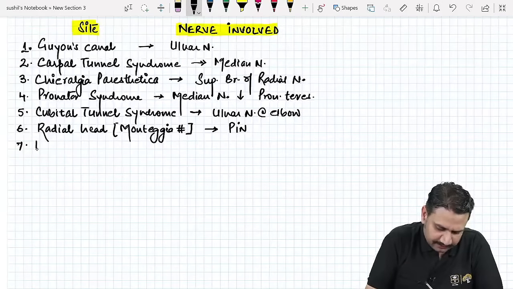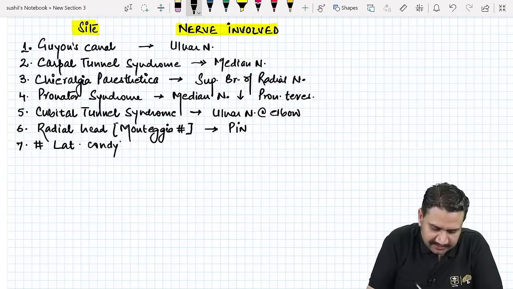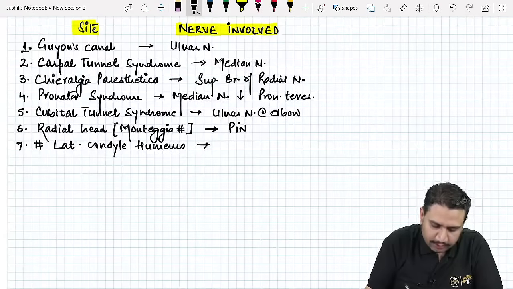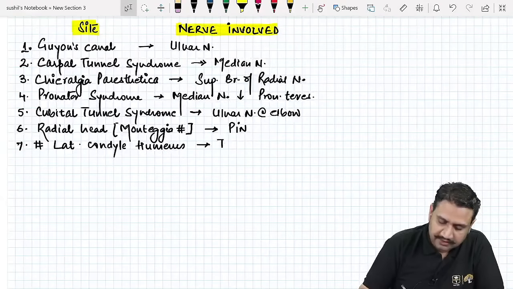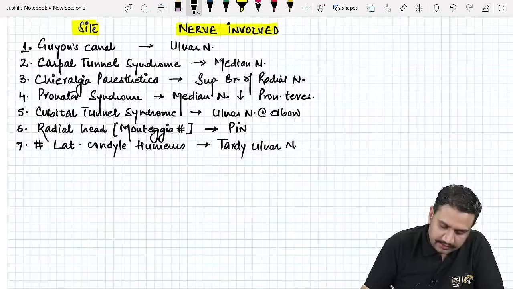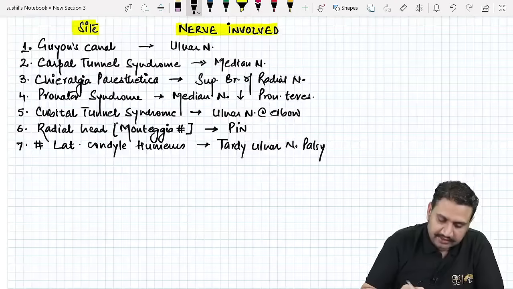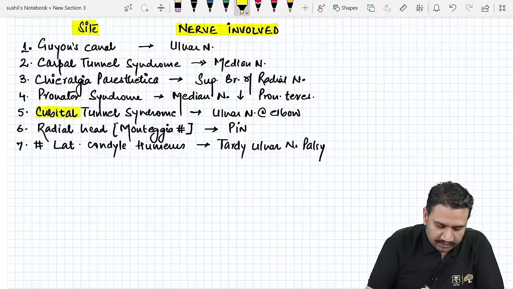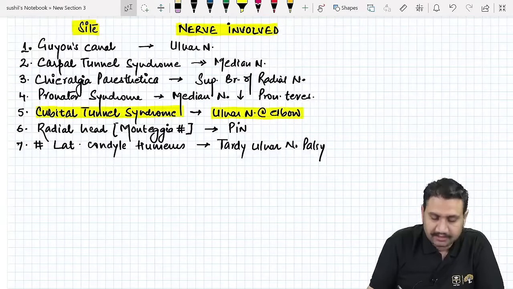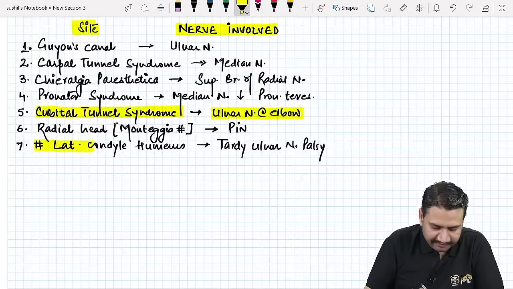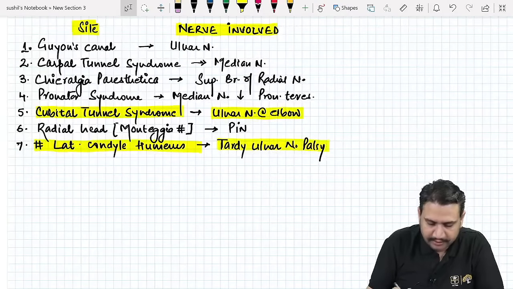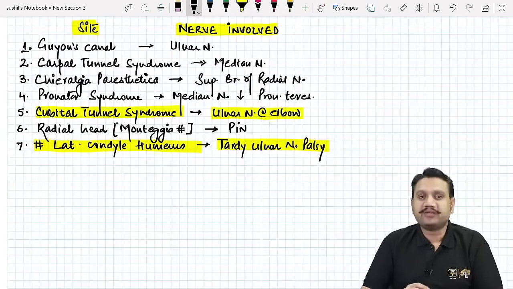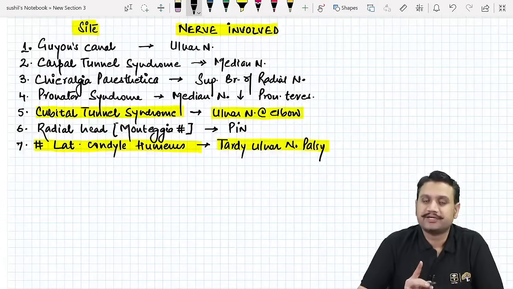Number 7, the fracture of the lateral condyle of the humerus. We have discussed that already in question number 1. If it goes into non-union, which nerve does it involve? That will produce late involvement of the ulnar nerve, so tardy ulnar nerve palsy. Please remember the injury to the ulnar nerve on the medial side at the cubital tunnel, the compression here, and the lateral fracture of the humeral area can also involve the ulnar nerve. So be very, very attentive while answering questions in your exams.